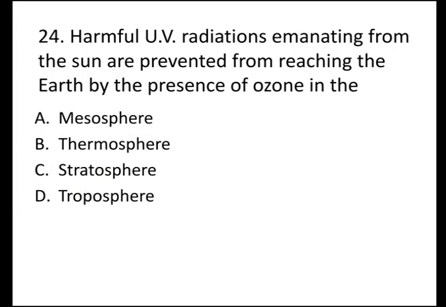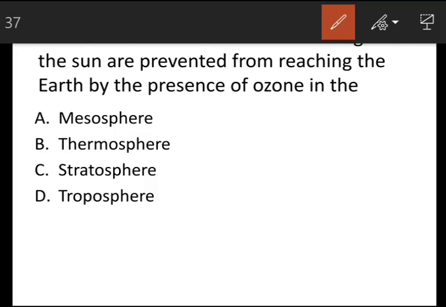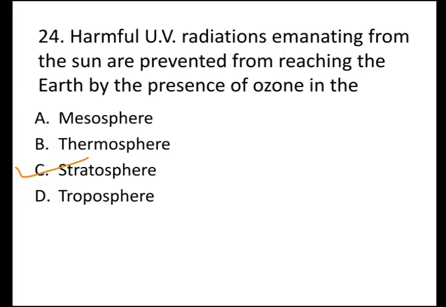24th question is, harmful UV radiations emanating from the sun are prevented from reaching the earth by the presence of ozone in the, and the options are A. Mesosphere, B. Thermosphere, C. Stratosphere, and D. Troposphere. And the correct answer is C. Stratosphere. Harmful UV radiations emanating from the sun are prevented from reaching the earth by the presence of ozone in